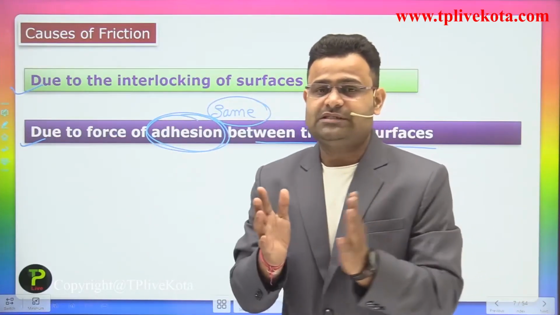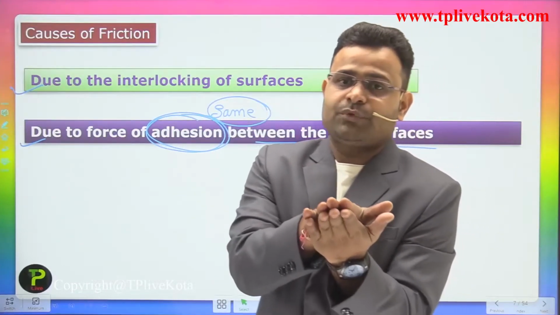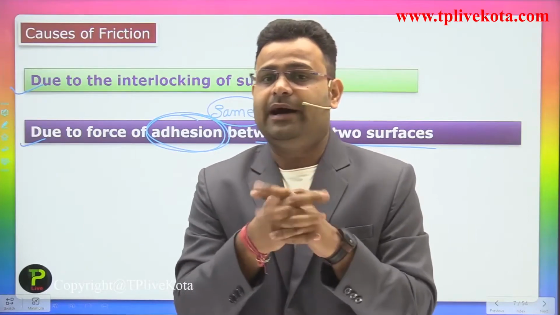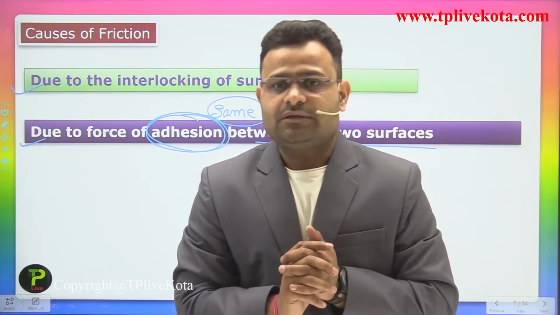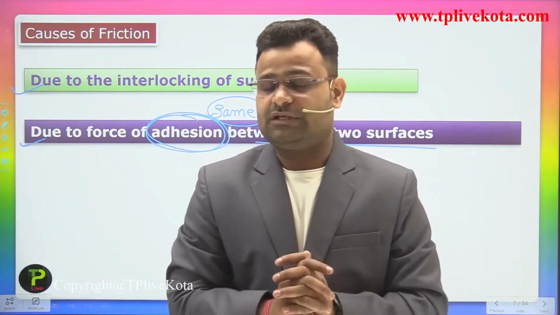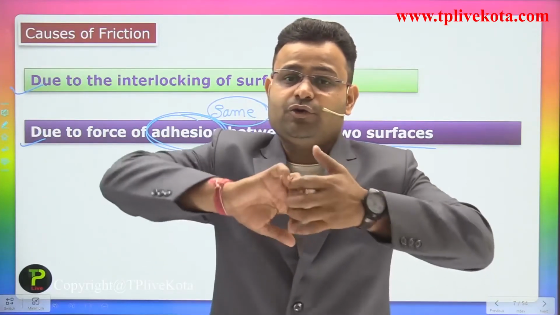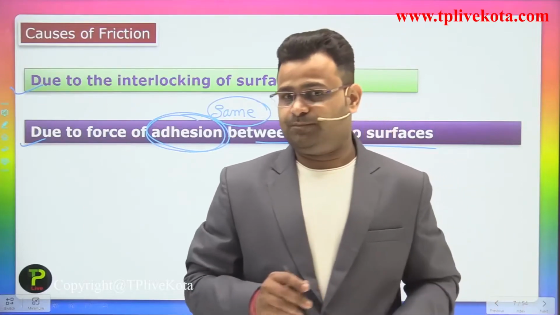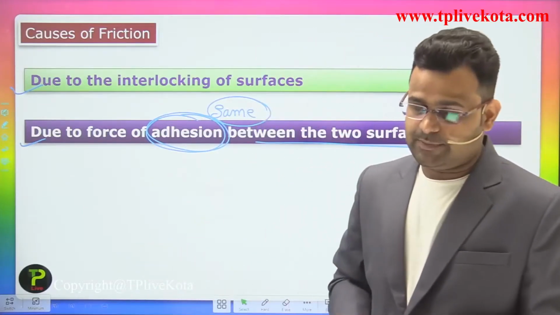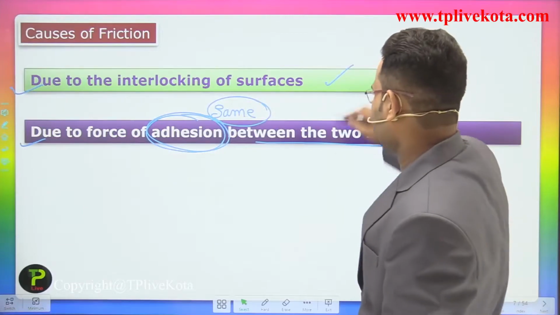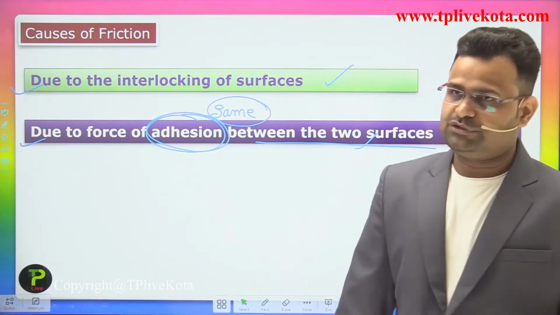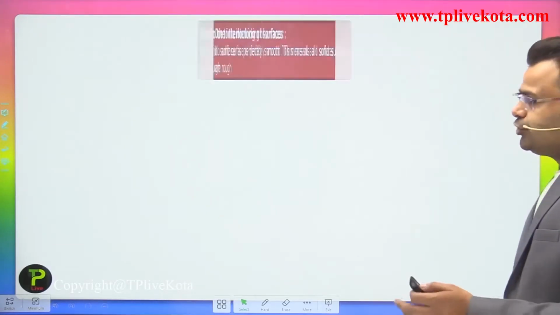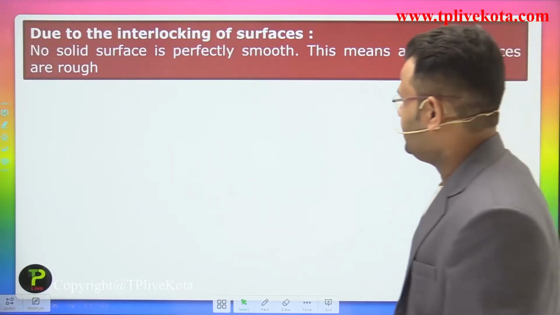When two surfaces are joined together and rubbed on each other, due to some spikes on the surfaces, which interlock with each other, that interlocking plays the role of friction. Okay, now one by one we are explaining what happens in that process. So the first point is the interlocking of a surface.